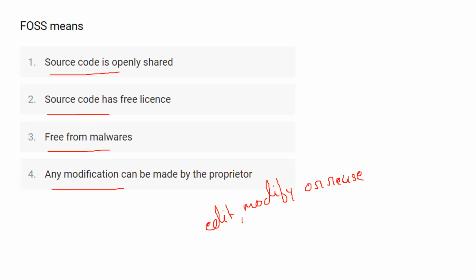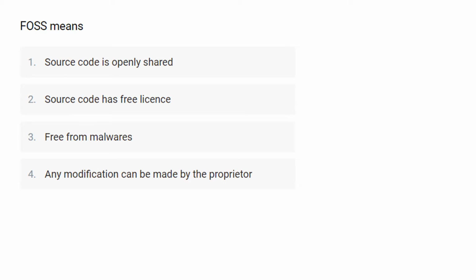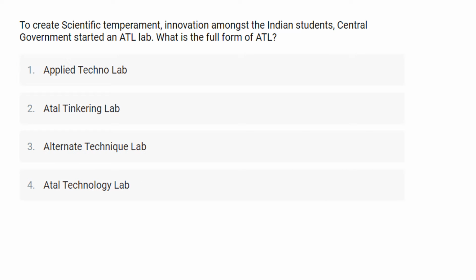The term free indicates that the software does not constrain on a copyright. And the term open source indicates that the software enables easy software development from expert developers collaborating worldwide without any need for reverse engineering. Okay. So here the correct answer for this question will be option number 1, that is source code is openly shared.